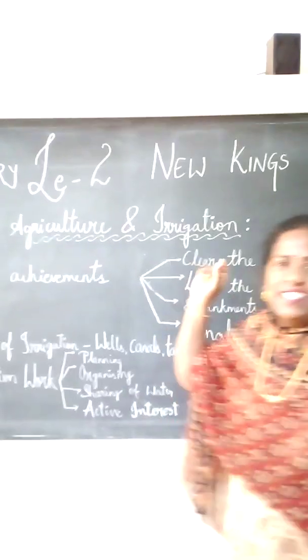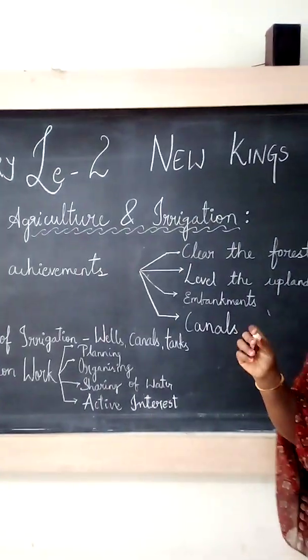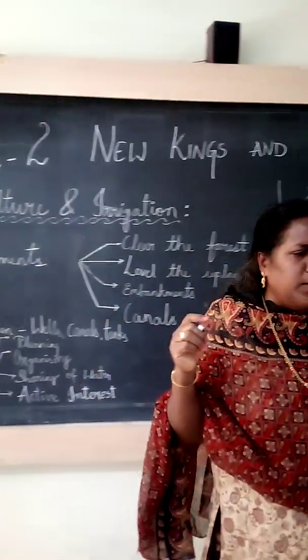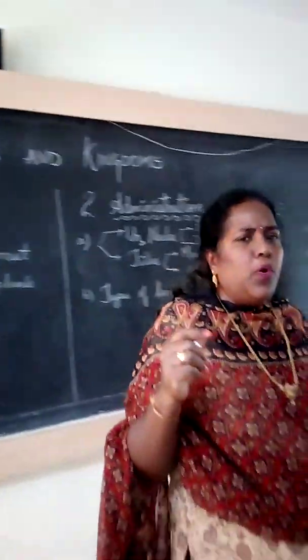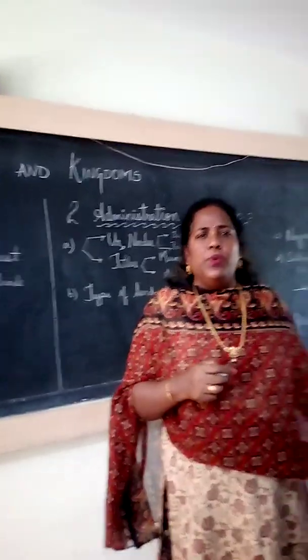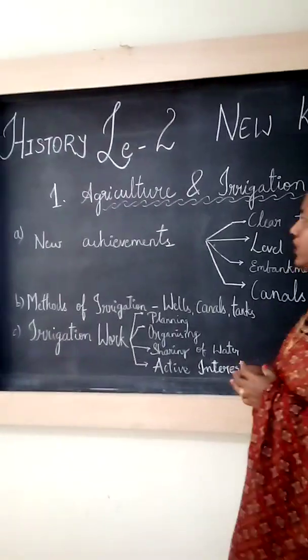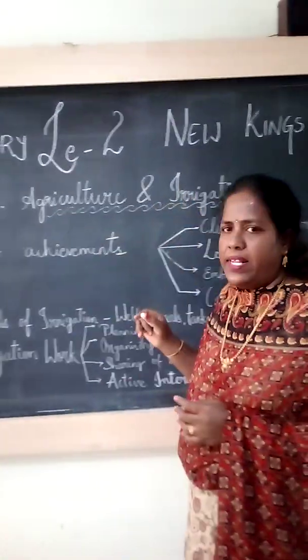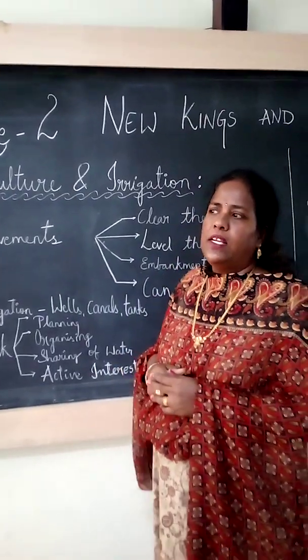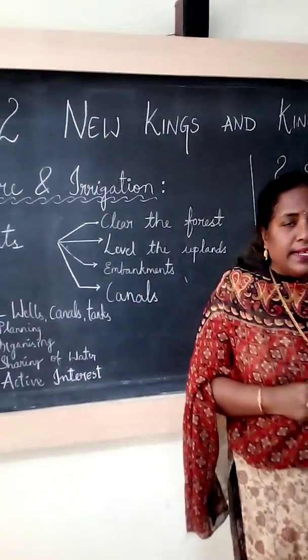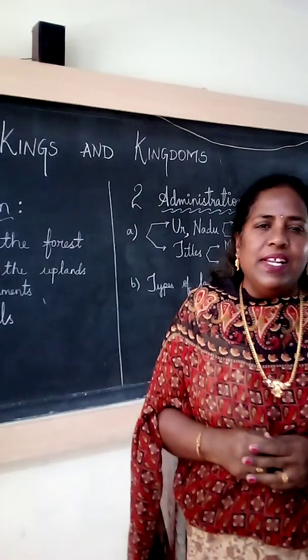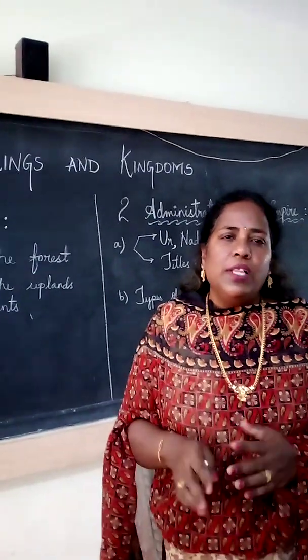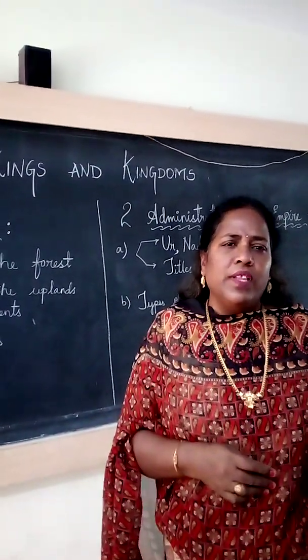Okay. Today we'll see the new topics in the same lesson. They are agriculture and irrigation. Here the Cholas made many achievements possible because they introduced new developments in agriculture. And the second one is the Kaveri Delta, which also supplies fertile soil. During the rainy season when the rivers overflow, the fertile soil is deposited around the area.